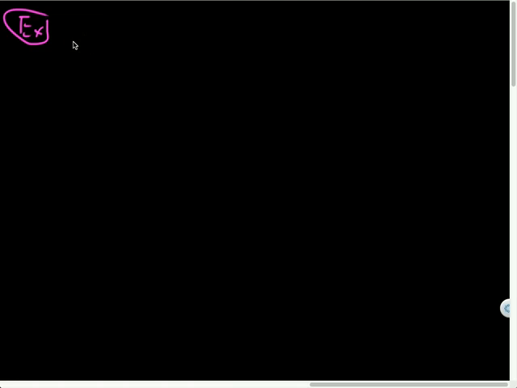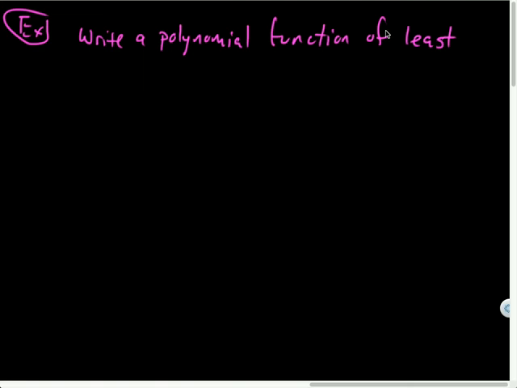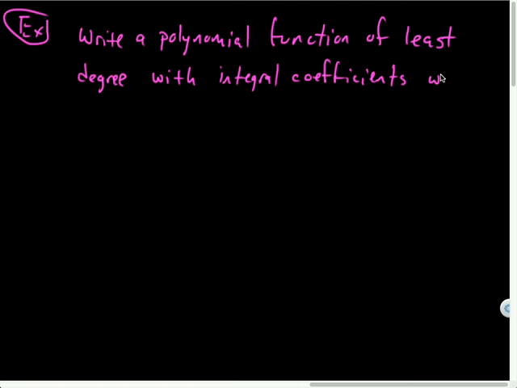It says, write a polynomial function of least degree whose zeros include, with integral coefficients. So don't make anything crazy. Whose zeros include the following.